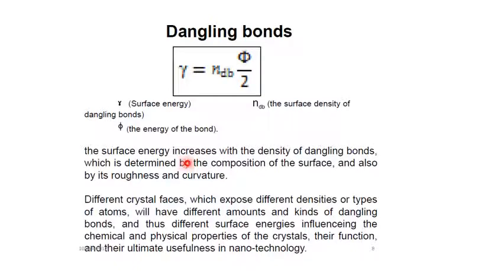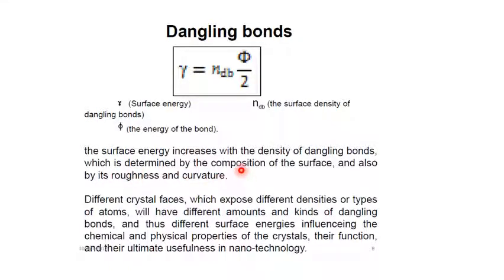The surface energy increases with the density of dangling bonds, which is determined by the composition of the surface, and also by its roughness and curvature. As the number of dangling bonds is high, the surface energy of the material will also be high. The density of dangling bonds is determined by the composition of the surface.